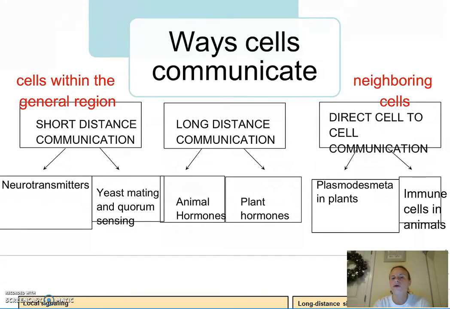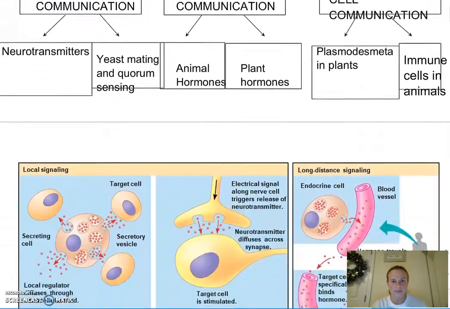There's also something called contact inhibition, which involves direct communication where one cell can recognize another cell using those glycoproteins, those oligosaccharides that are attached to the cell membrane. And cancer plays a role in the inability for contact inhibition to occur.